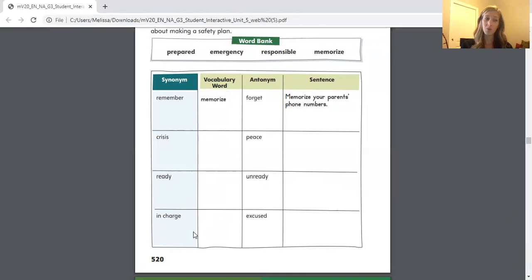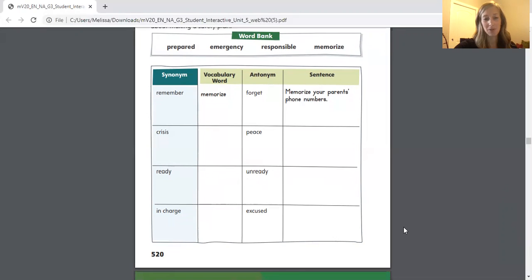All right, we have 1 word left. We know that that word is responsible. It's the only word left, but let's go ahead and look at the synonyms. So if you are in charge, that means you're pretty responsible. If you're excused from something, you're not responsible for it. So go ahead and write the word responsible and use it in a sentence. Maybe your sentence would be, having a safety plan is the responsible thing to do. All right, let's move on.